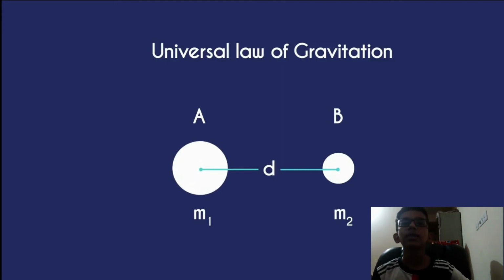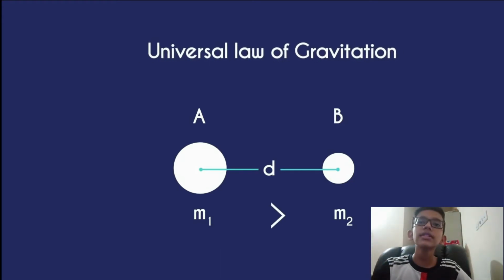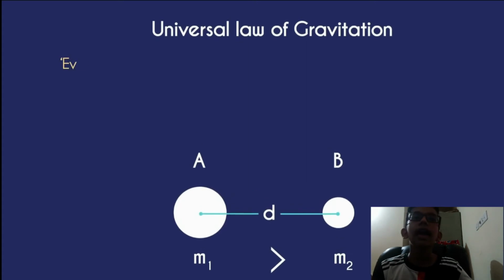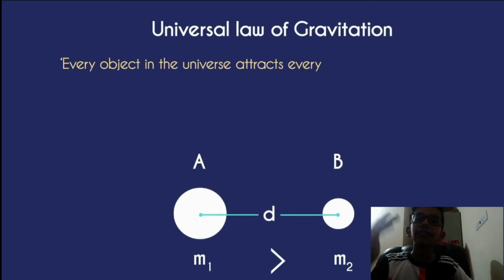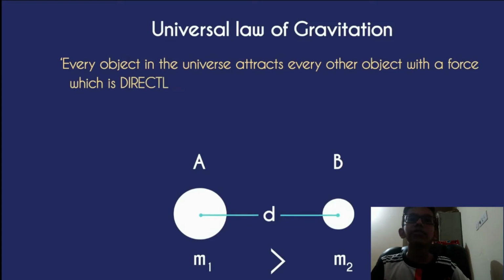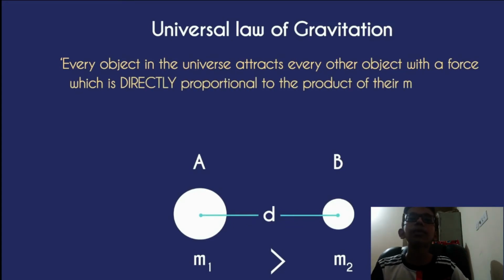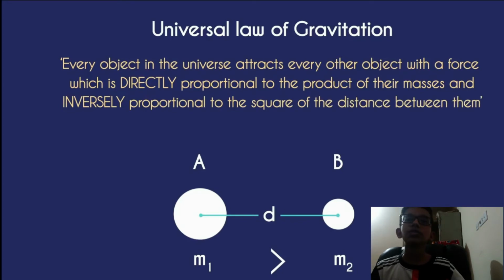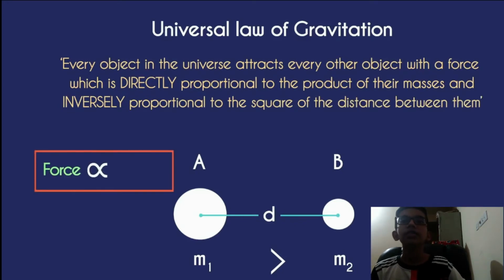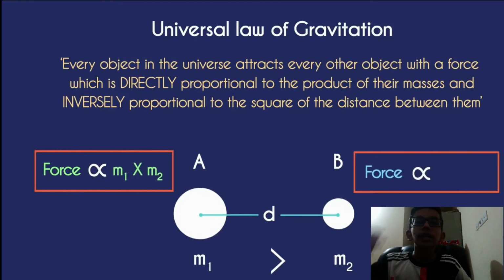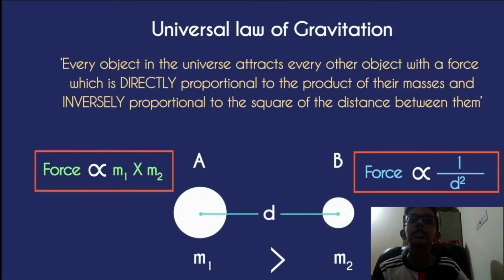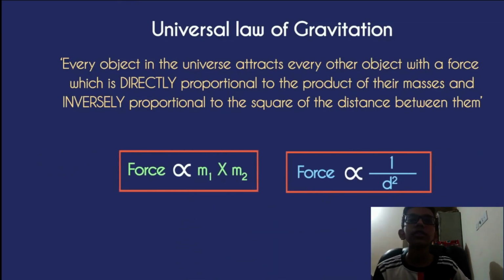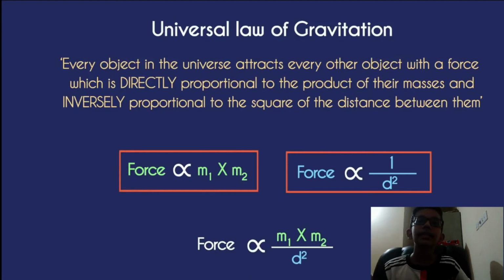Let's assume m1 to be bigger than m2. The universal law of gravitation says that every object in the universe attracts every other object with a force which is directly proportional to the product of their masses and inversely proportional to the square of the distance between them. Let me repeat, the force is directly proportional to the product of their masses and inversely proportional to the square of the distance between them. With this data, we can write it mathematically like this.